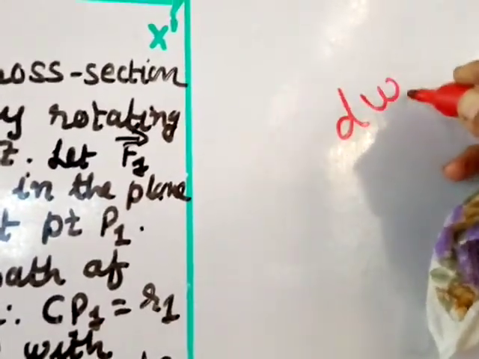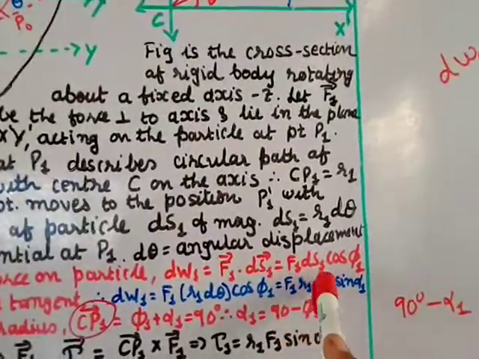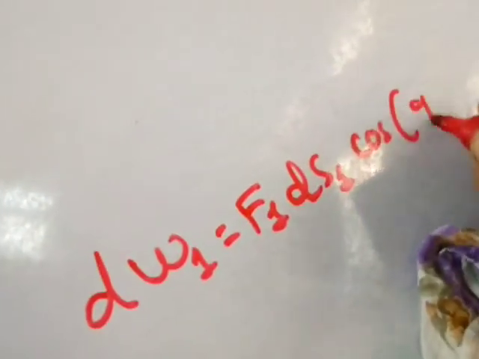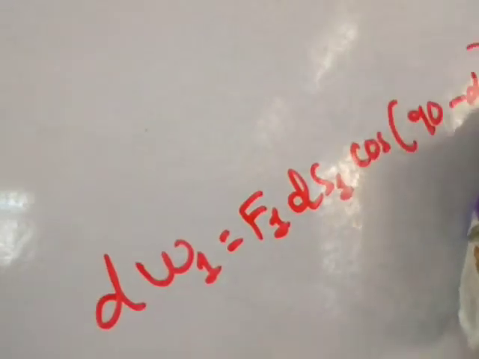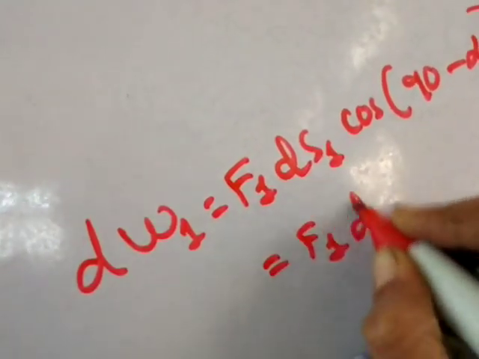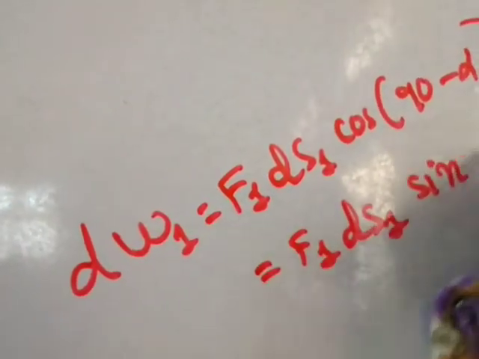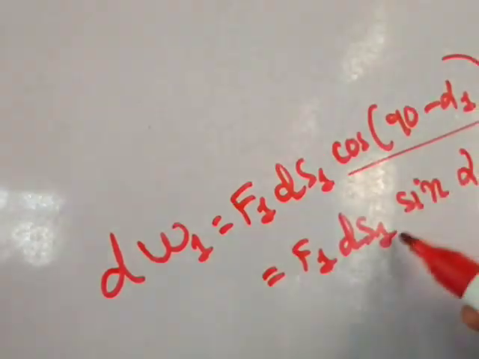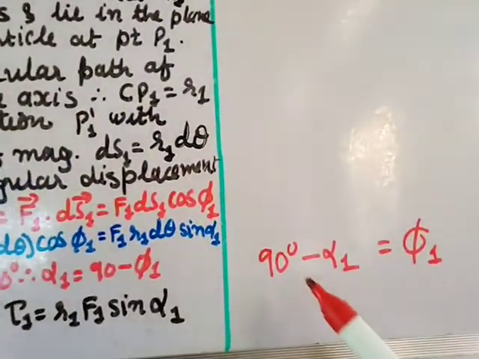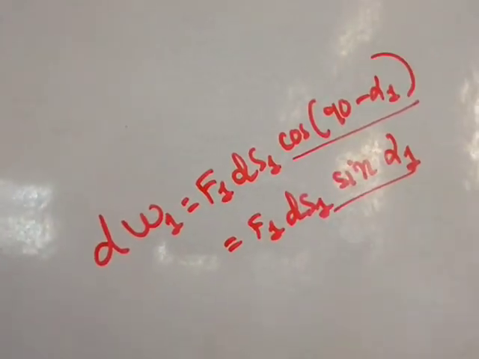So let us put here dW1 equal to F1 dS1 cos of 90 minus alpha 1. Now you know, if 90 is there, cos will convert into sine, so you can write here F1 dS1 sine alpha 1. So I can convert cos into sine alpha 1 by using the relation 90 minus alpha 1 equal to phi 1. Using this relation, you can write cos as sine alpha 1.